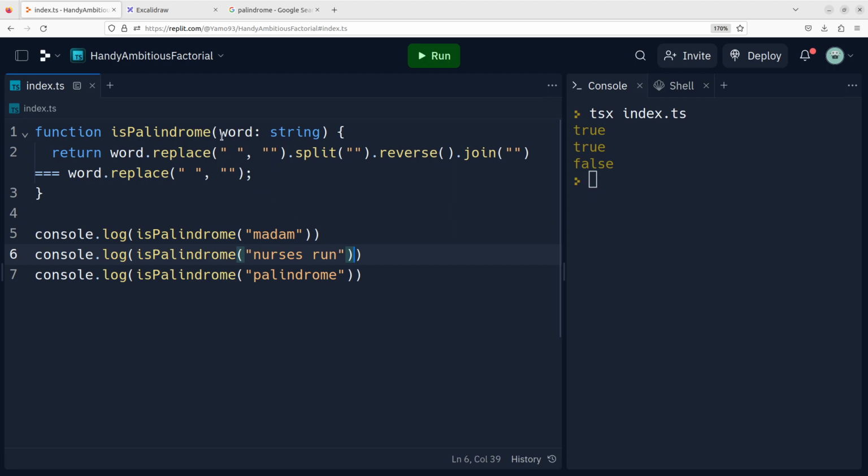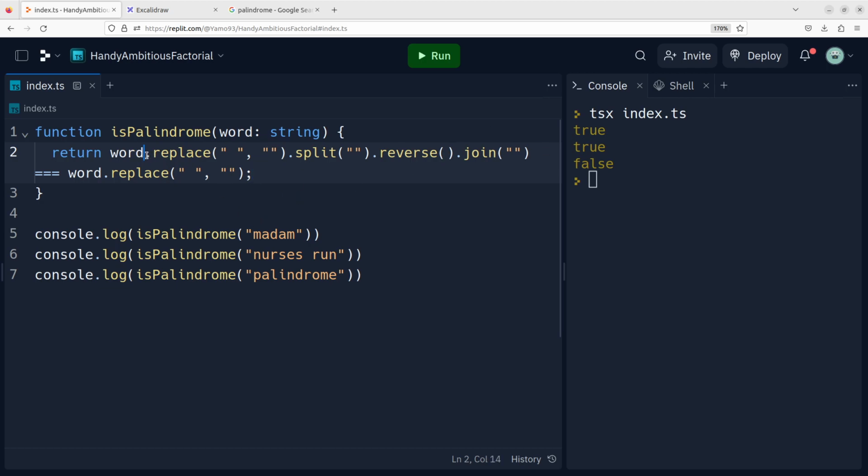So this is running correctly, but it's not a really good solution from the point that you need to replace things, you need to split things, you need to reverse them, you need to join them, and then replace again. So you're doing quite a lot of things to make this work, right? And we're still not checking if it's uppercase or lowercase.